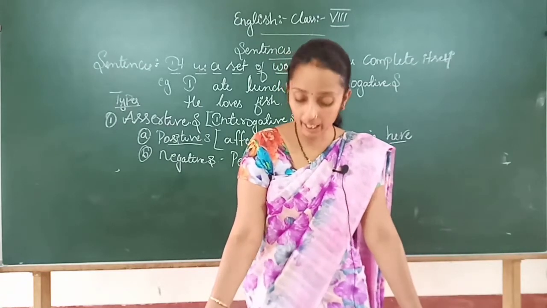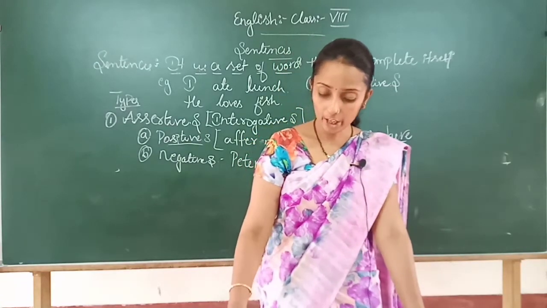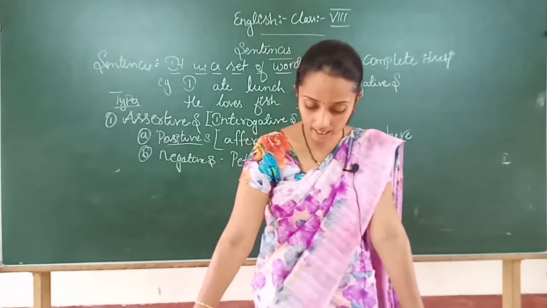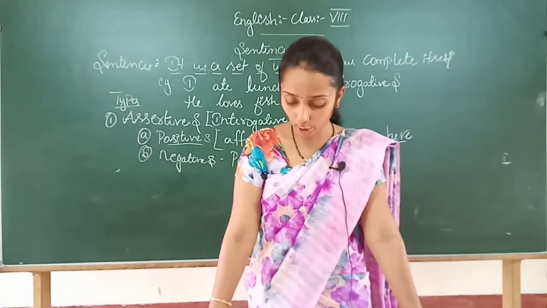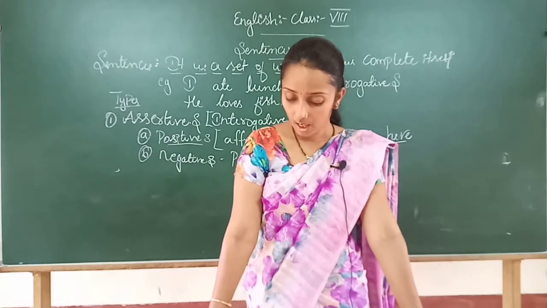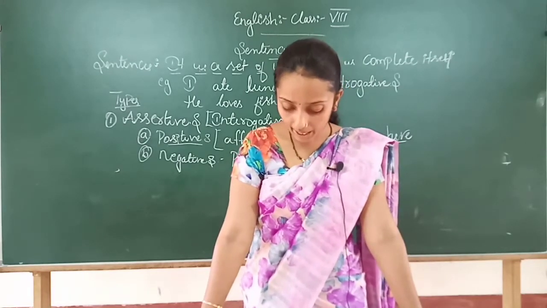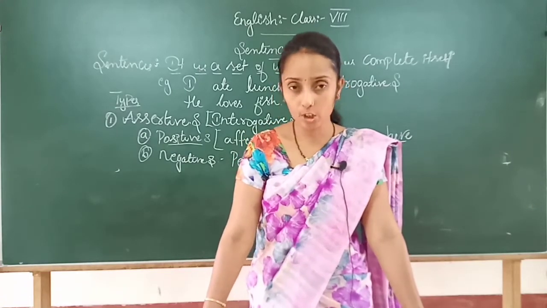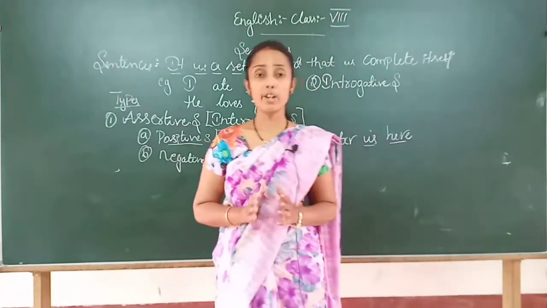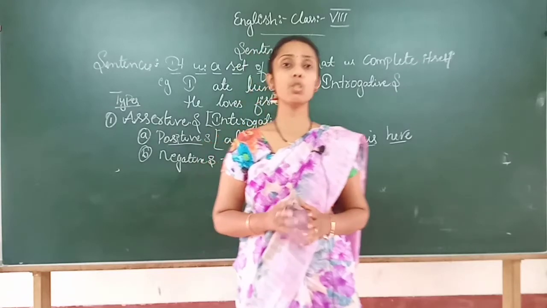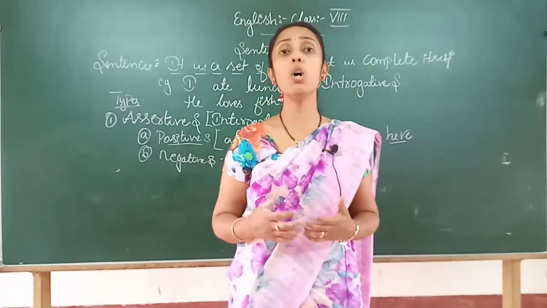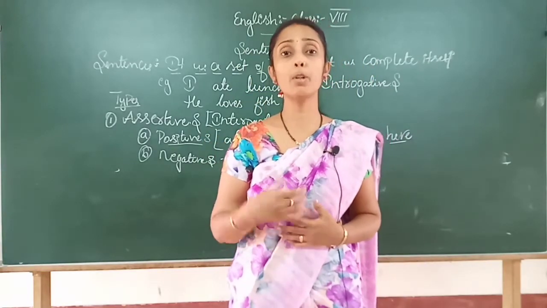So I'll read once again. An interrogative sentence is a sentence that asks a question. An interrogative sentence is a sentence whose grammatical form shows that it is a question. As I told, the interrogative sentence is mainly used to make an enquiry, to raise a question or to put a question.